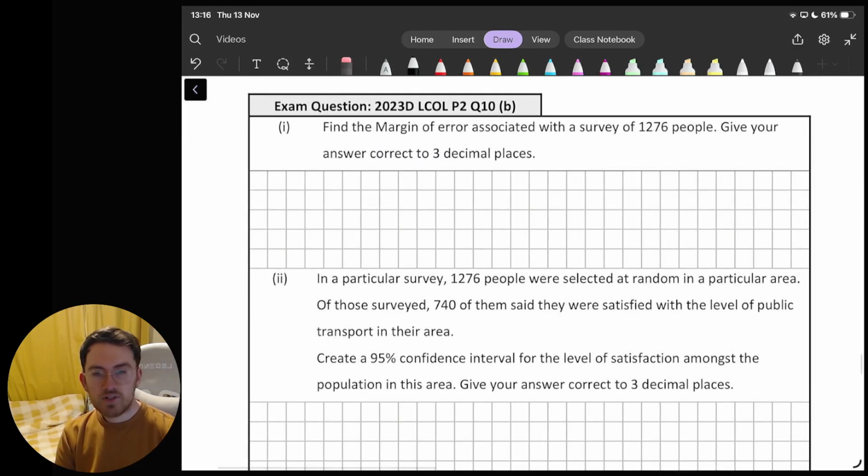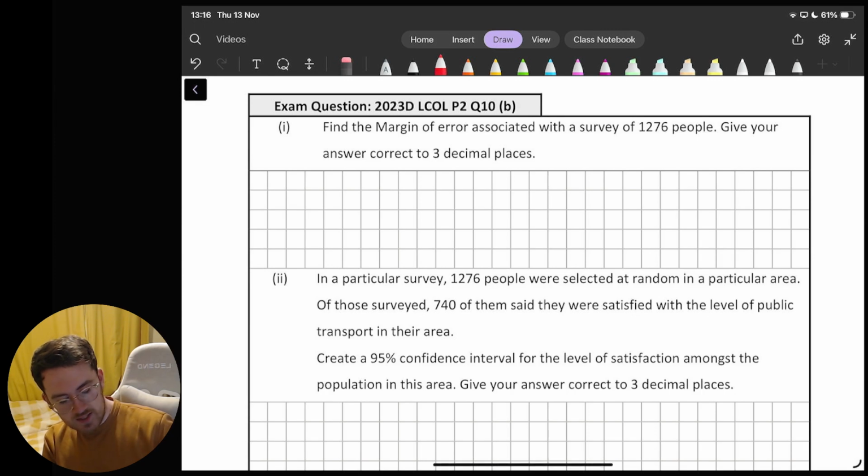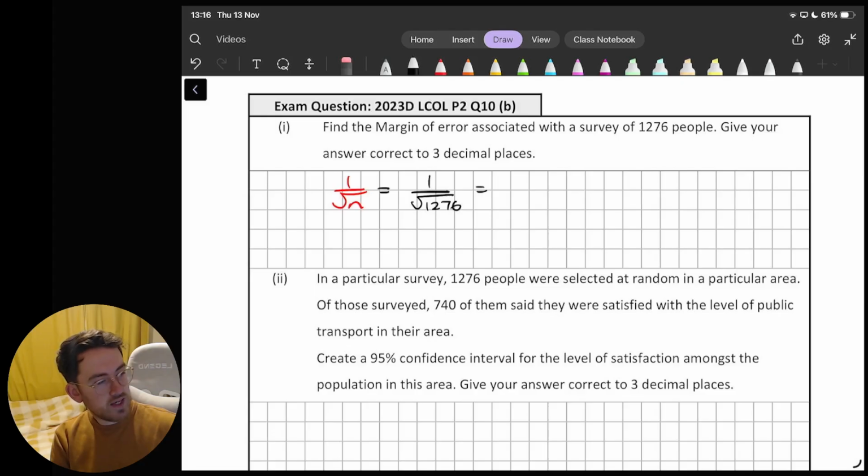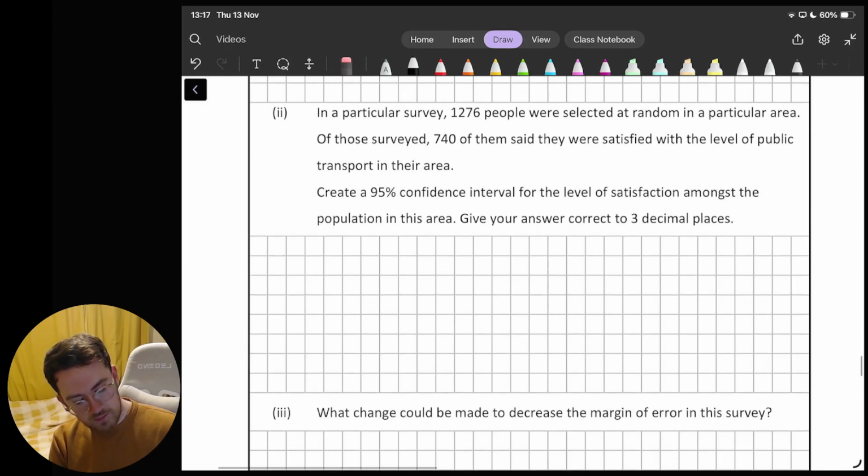Let's do one more example. Find the margin of error associated with a survey of 1,276 people. Give your answer correct to 3 decimal places. So let's start first of all. Margin of error, we already know, is 1 over root n. So that is 1 over the square root of 1276. So calculating what that would be as a percentage, I'll multiply it by 100 as well. That's going to be 2.799%.